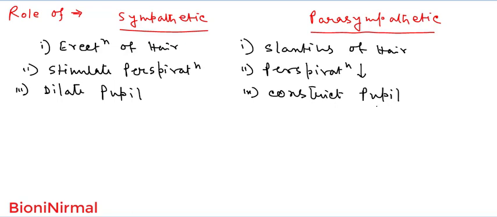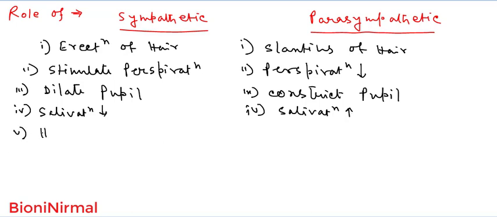Next, salivation: the sympathetic division reduces salivation, secreting thick viscous saliva, but the parasympathetic division induces salivation and the secretion of watery saliva from the salivary glands.